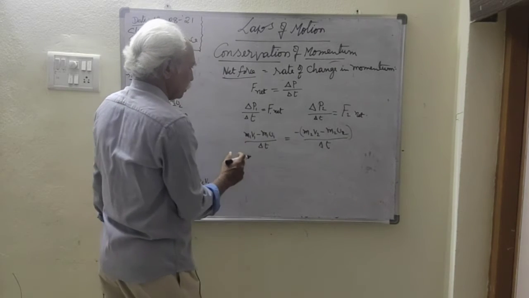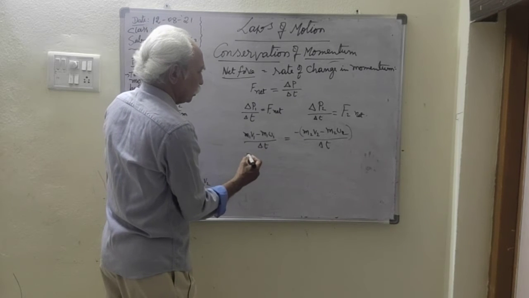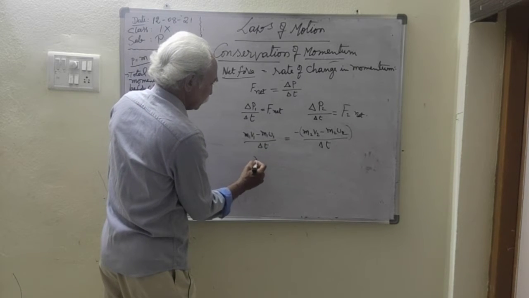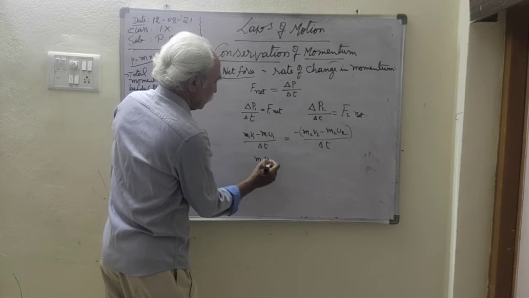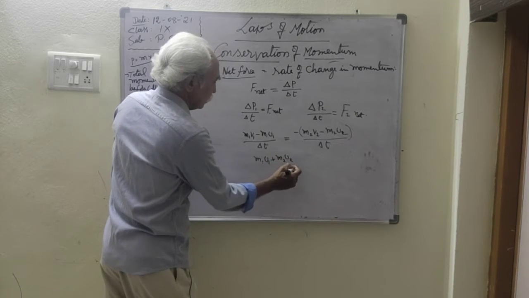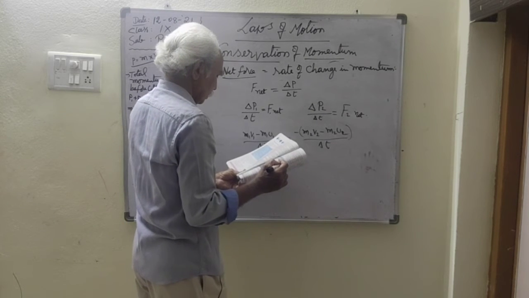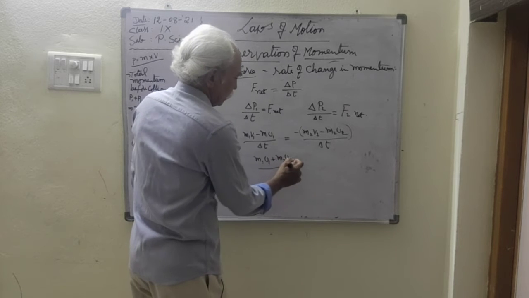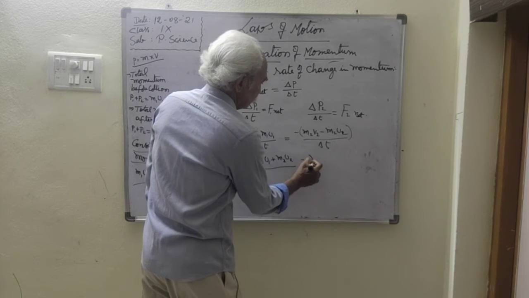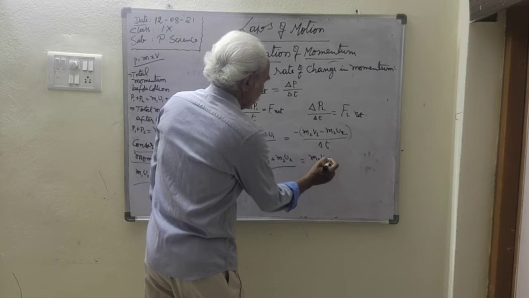From this equation we find the total momentum before the collision is m1 u1 plus m2 u2, equal to m1 v1 plus m2 v2.